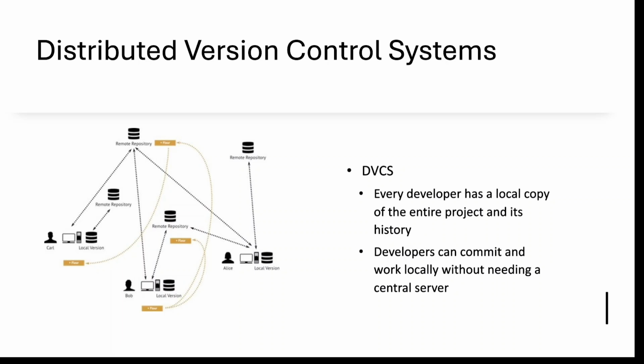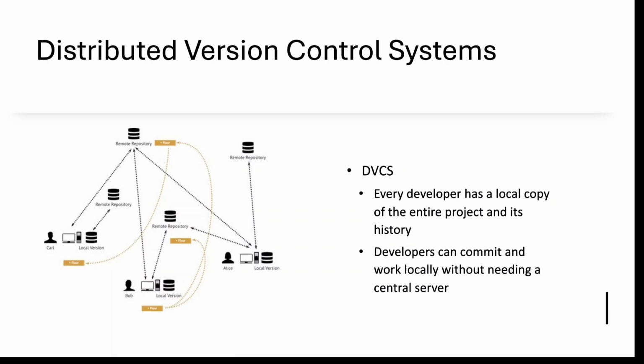Everyone has their own copy of the code, and they can read, edit, and delete. If the changes are good, they add them and share them with other developers. The best example is our Git tool.